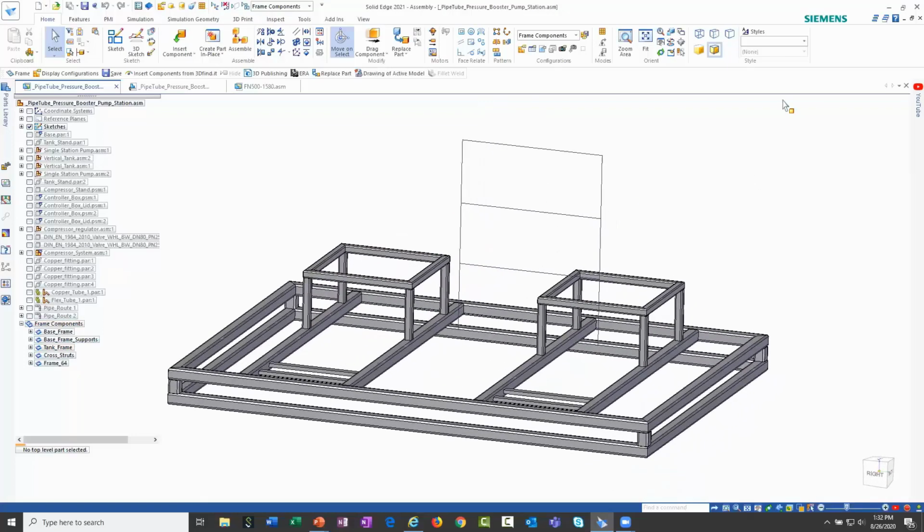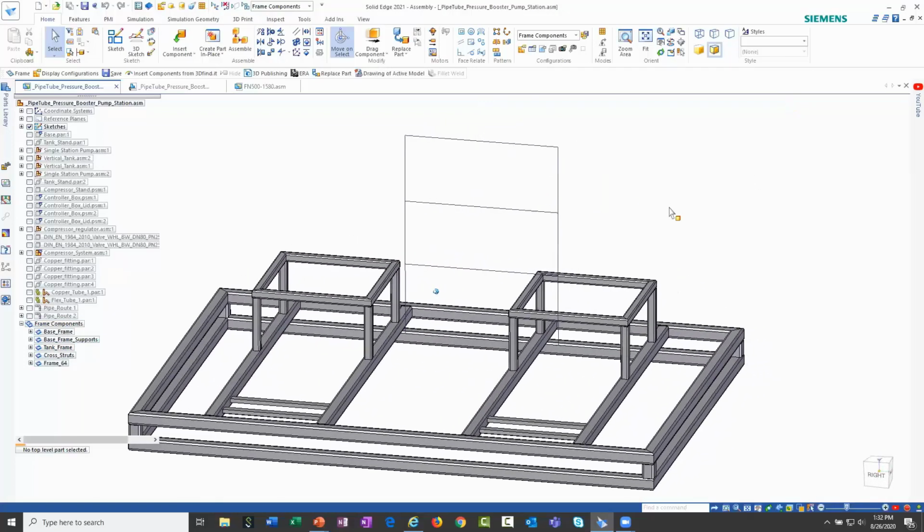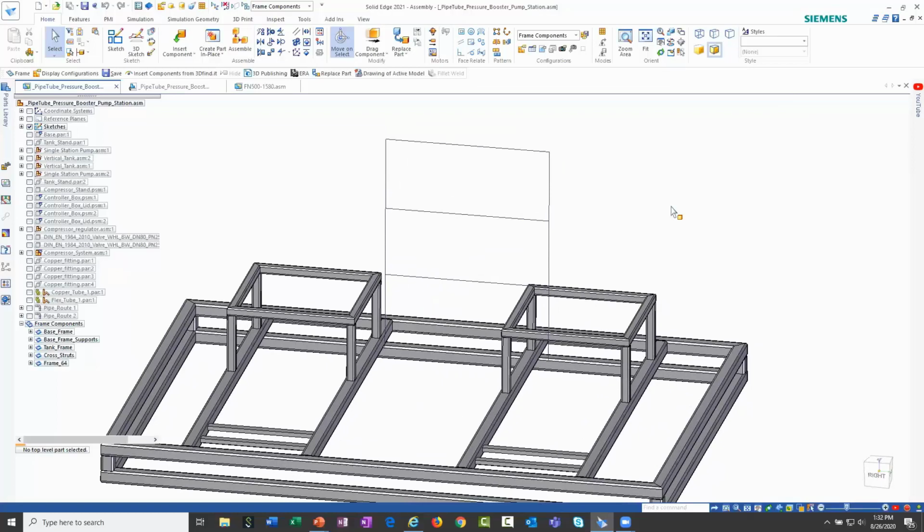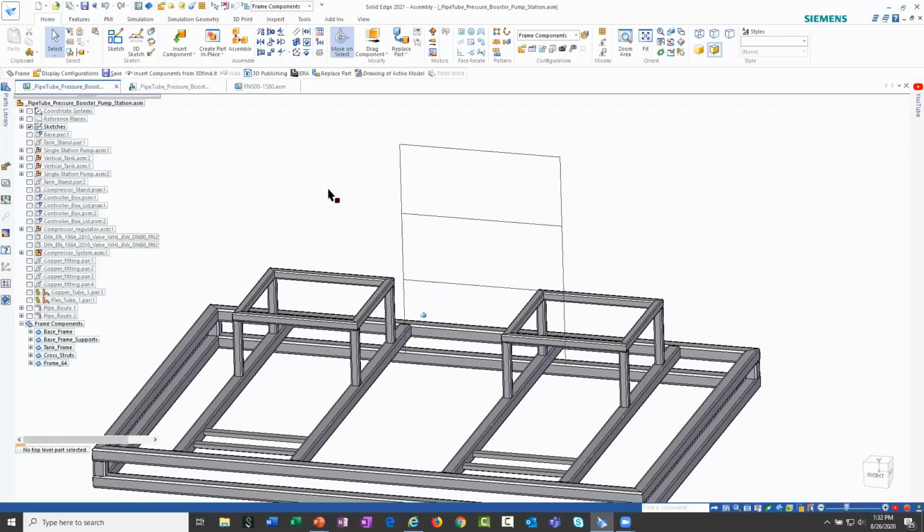But the first thing I want to talk about, which may not seem like a really big deal, is this: if you've ever played with the frame tool and you've worked with circular tubing or circular cross sections, we've made some enhancements in how Solid Edge handles that within the butt condition of how those things are butted up relative to each other.